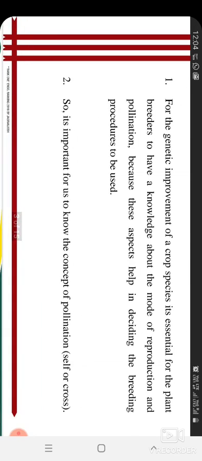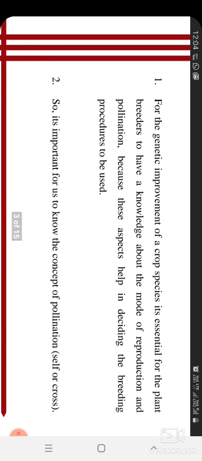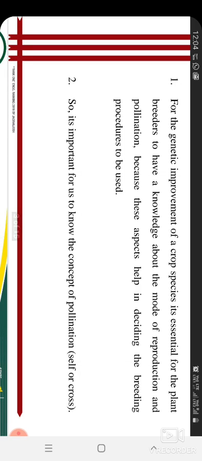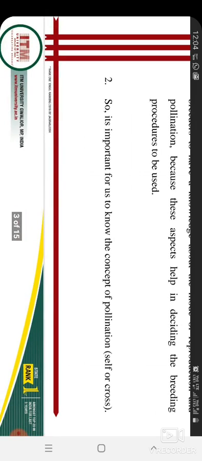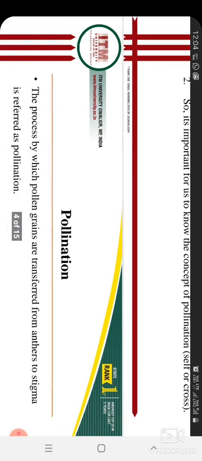But the breeding method you are going to apply for crop improvement depends on first knowing whether the crop is self-pollinated or cross-pollinated, and why. That is why, before starting the breeding program, you should know what pollination and modes of reproduction are. So it is important for us to know the concept of pollination, either self or cross. Okay.